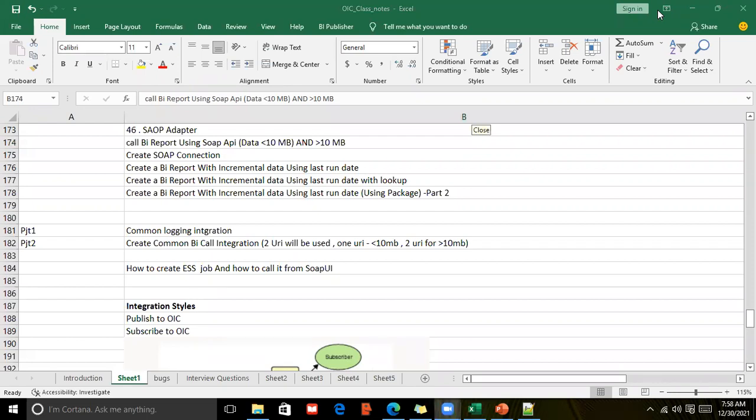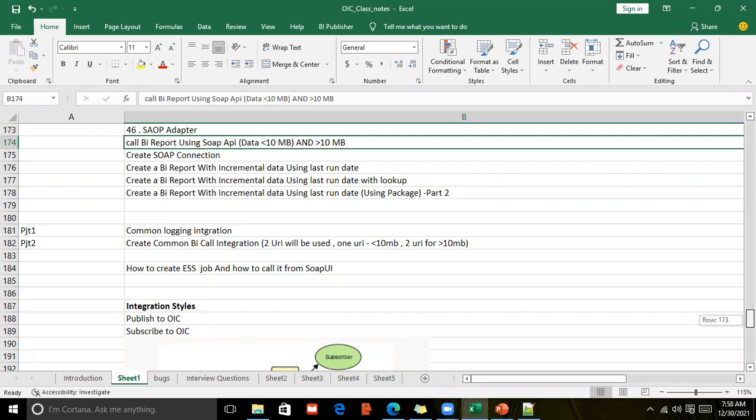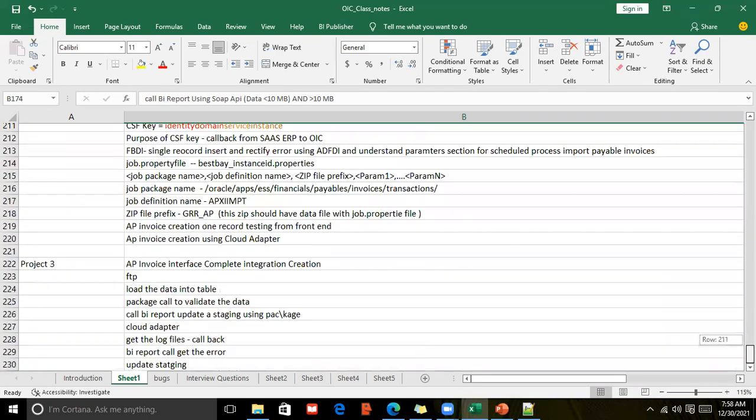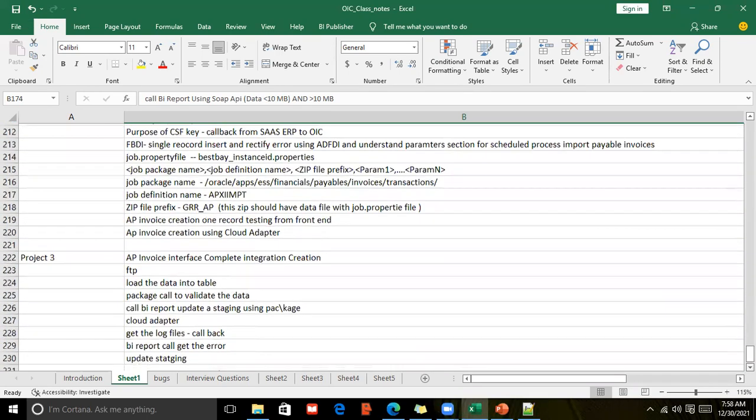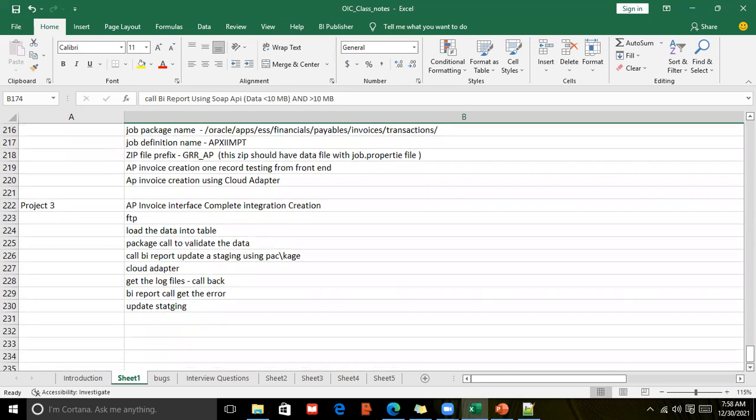Ravinder, Srini here. One question. Yes, Srini. Apart from the payables import, can you probably explain one other integration also, like items import? Yeah, I'll be covering that. Most of your topics are related to the OIC side, right? So if you can help us understand how OIC actually integrates with the cloud, that will probably help people.